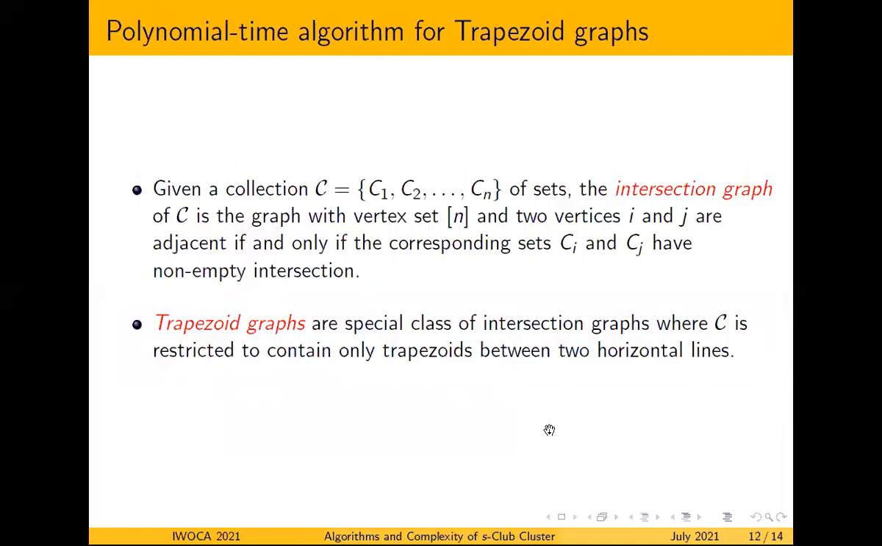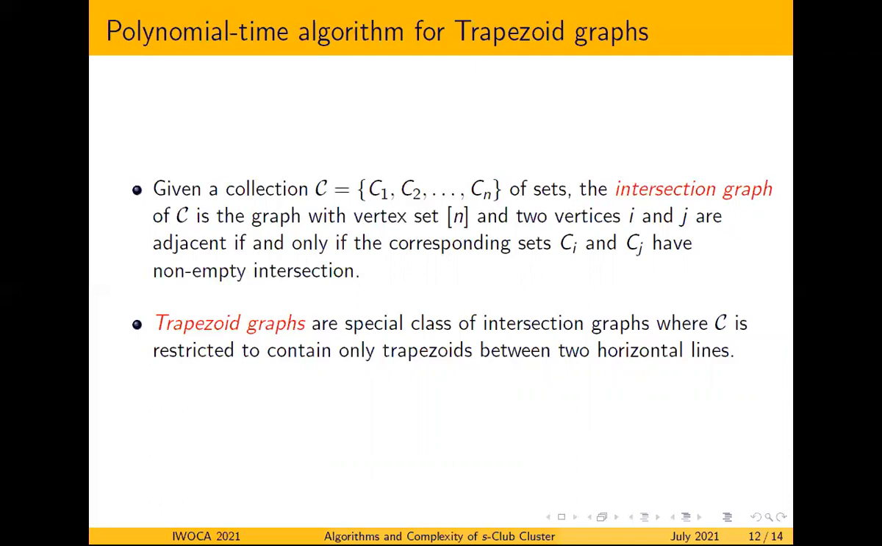Finally, we have this polynomial time algorithm for trapezoid graphs. What are trapezoid graphs? Trapezoid graphs are a special class of intersection graphs. So what is an intersection graph? Given a collection C = {C1, C2, ..., Cn}, the vertex set is [n], and two vertices i and j are adjacent if and only if the corresponding sets Ci and Cj have non-empty intersection.